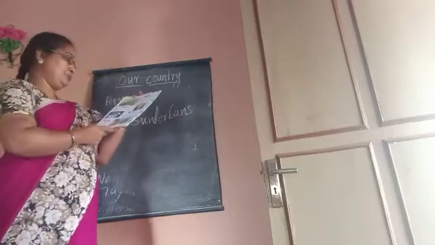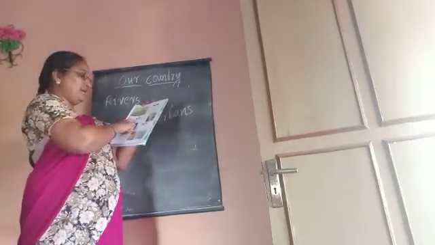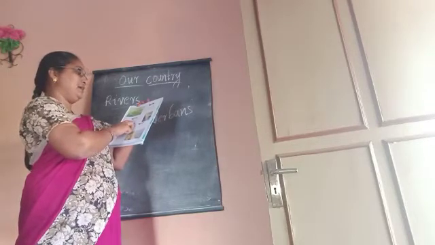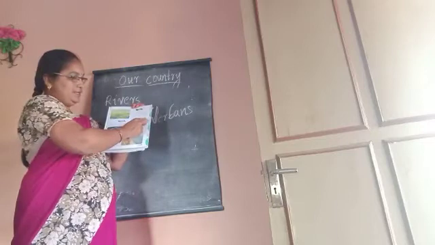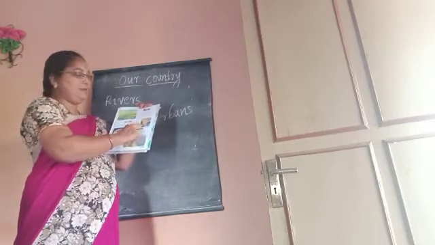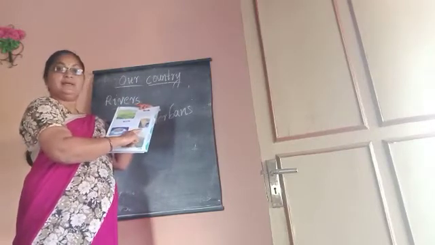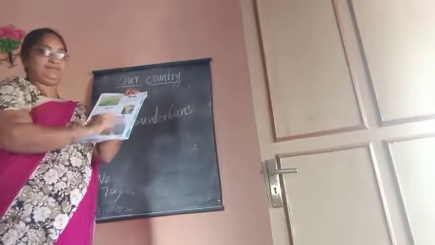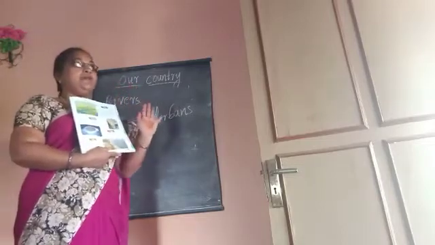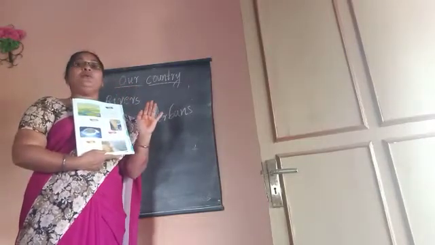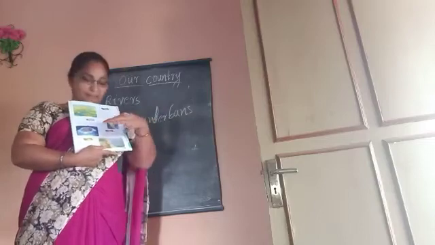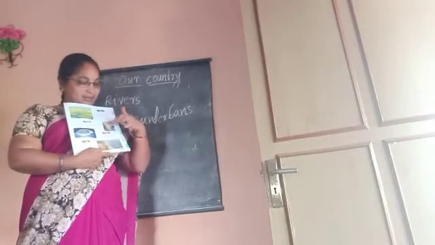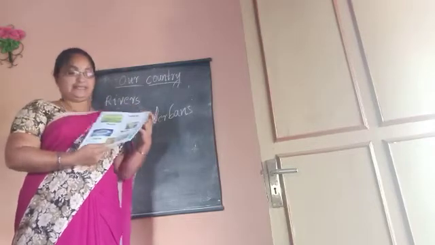The southern part of India is a peninsula, which is surrounded by water on three sides, and the landmass is on the north side.